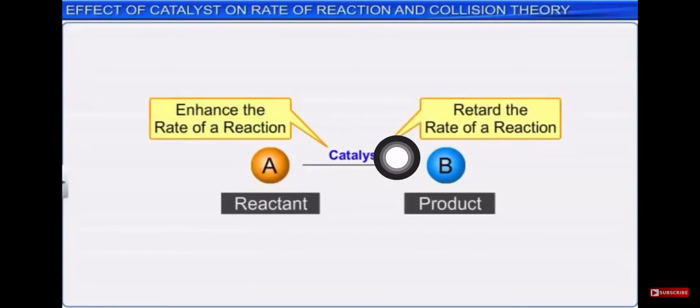So we know that reactant A is to be converted into the product B. A few of the catalysts which can be added will make the reaction faster, means it will help to convert reactant into product very fast. At another point, catalysts are also such which may decrease the rate of reaction, means it will make the process slow. So basically there are two types of catalyst. Catalyst can retard the rate of reaction, and it can enhance the rate of reaction.